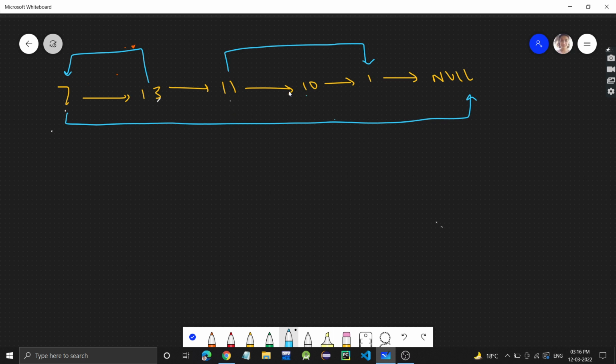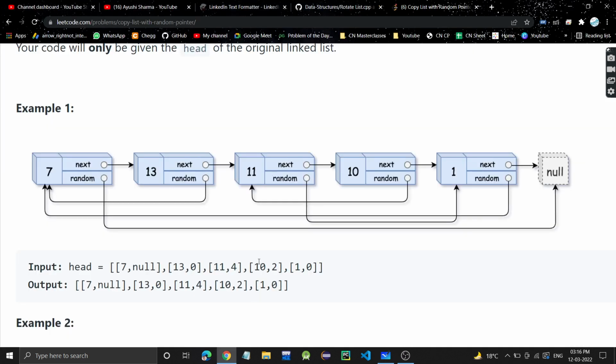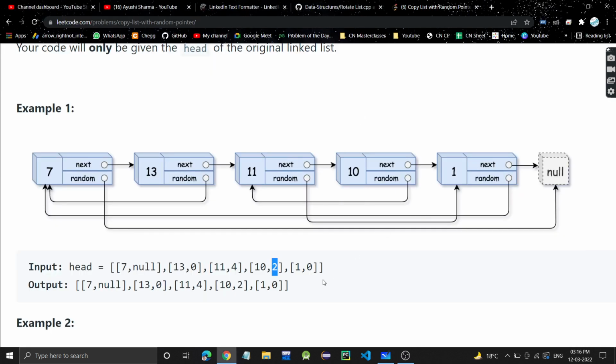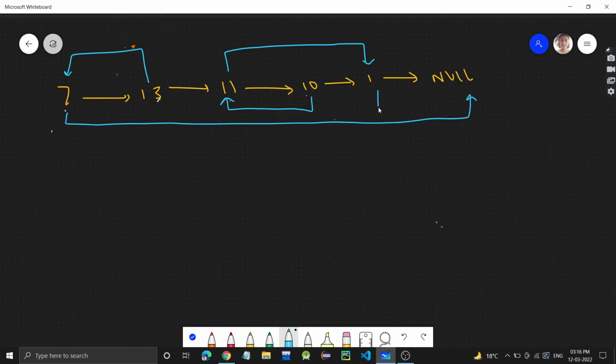And then we have 10. So 10's random pointer is pointing to what? The node at index 2, which is 0, 1, 2, 11. So 10's is to 11, and 1's is to 7. Fine. So this is the linked list.